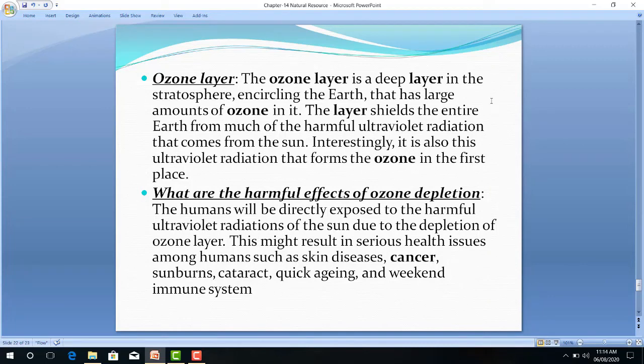If these direct UV rays fall on water bodies, marine animals also get affected. So this depletion of ozone is harmful not only for human beings but also for plants as well as animals.